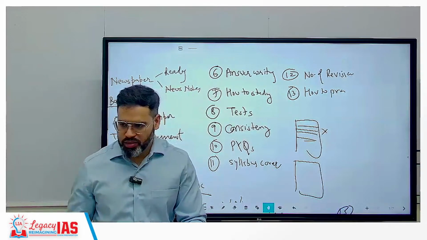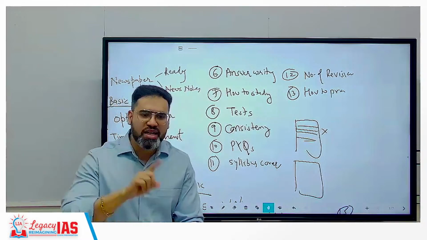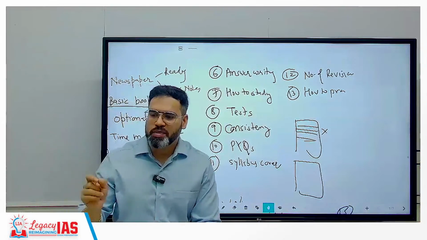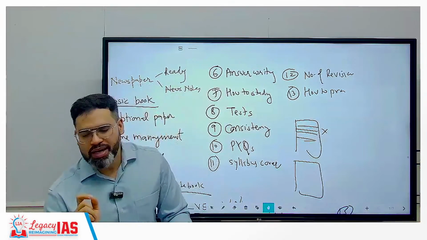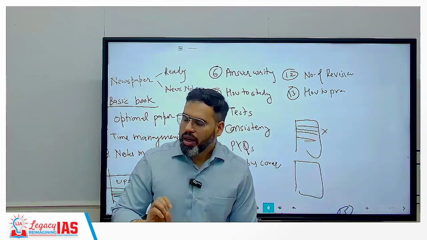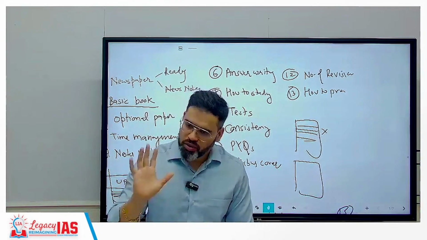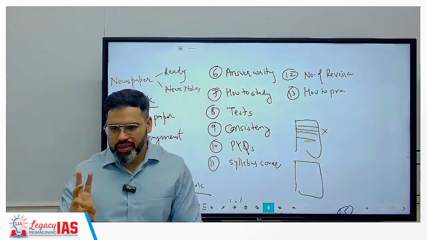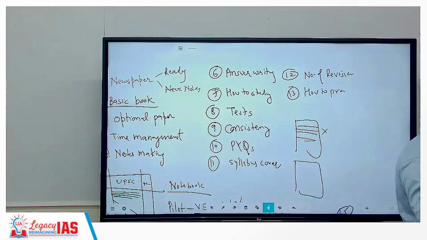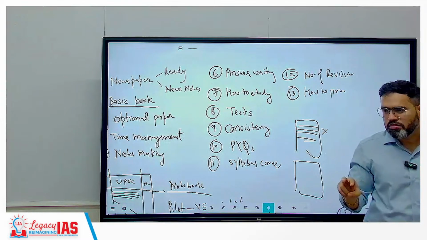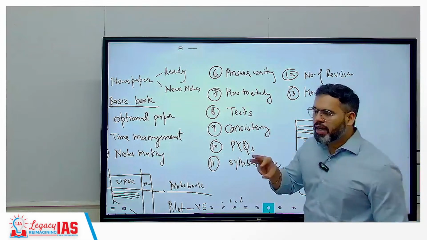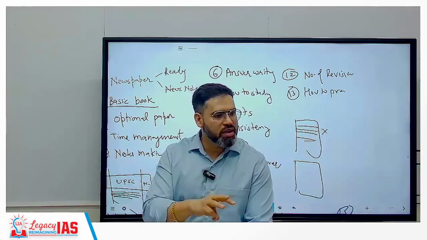Whenever you are going back, then you have to read that day's class first. बाकी सब last priority. First priority is whatever has been covered in the class, you have to revise that part first. Clear है? And then उस दिन और क्या करना है? You have to read the newspaper on that day. So 3 things you have to cover in that day. First is revise the class of that day. Second important is read the newspaper. Third important is daily current affairs and news analysis given by the academy.